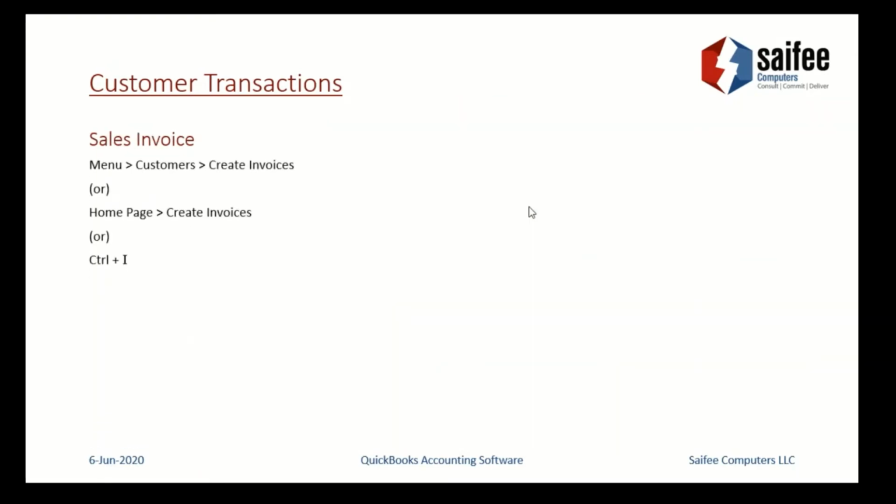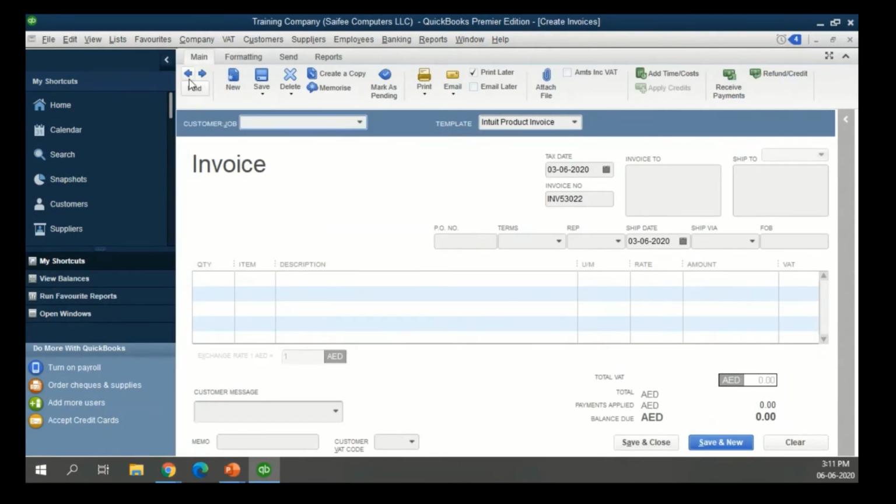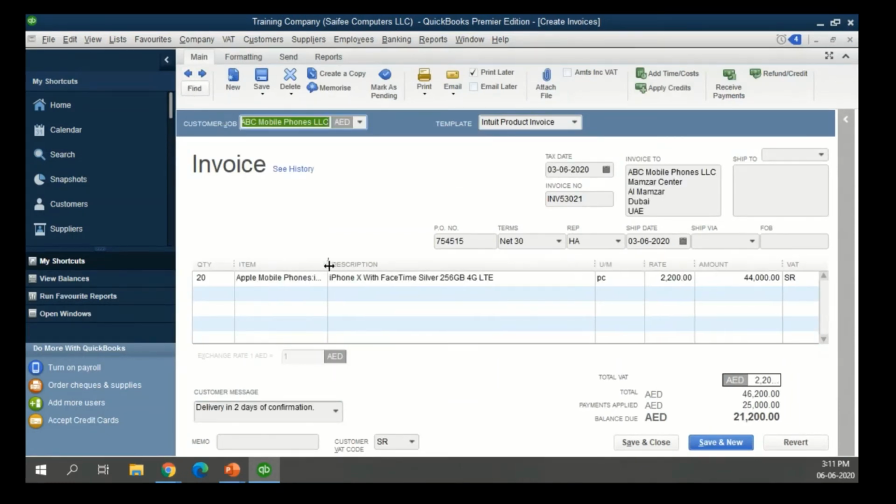The next step is, let's say we have given the quotation, the customer has approved it, and you want to raise an invoice and send them the product. So you go to create invoice, you select the customer, the system will again prompt you. There in suppliers, it was prompting you to select a purchase order. Here it can prompt you to select an estimate which you have already created. You select that and the information from the estimate will come here automatically. Additionally, if you want to put in the PO number or something, that can be done. So the VAT gets calculated automatically. And the total amount you can see at the bottom.